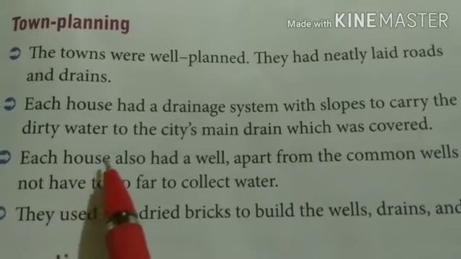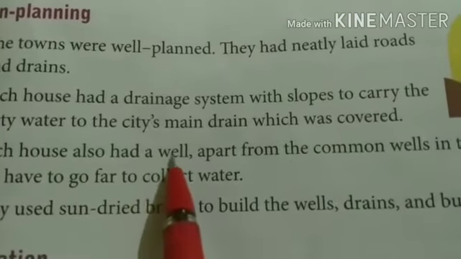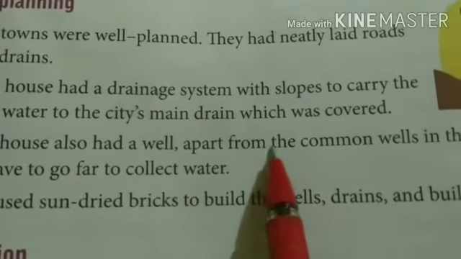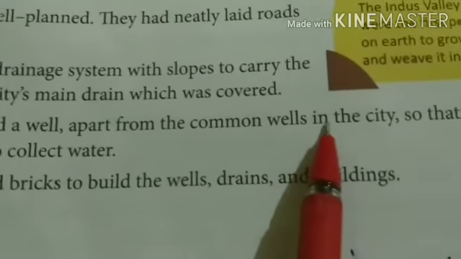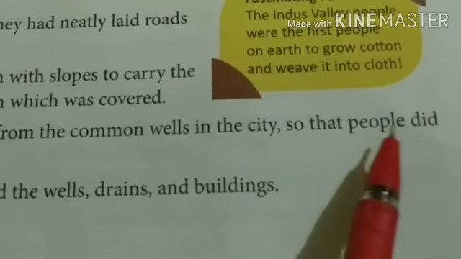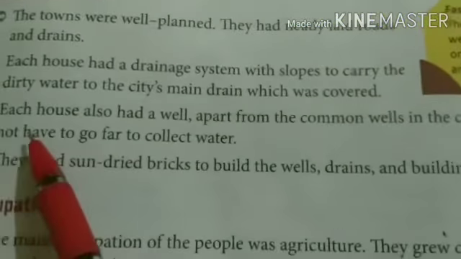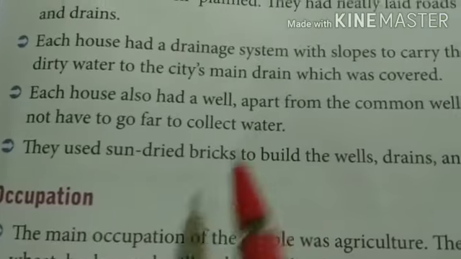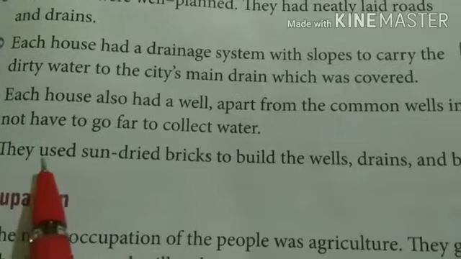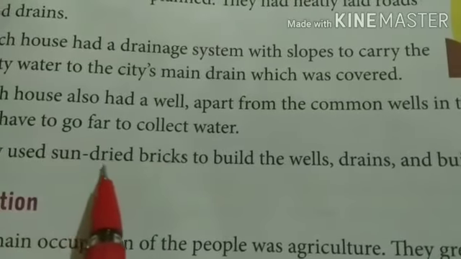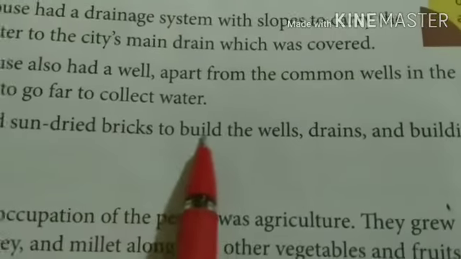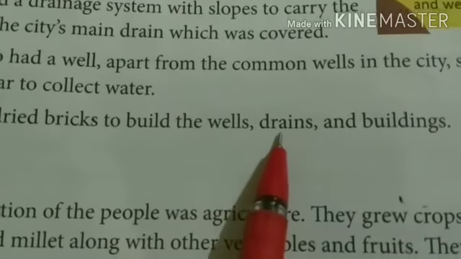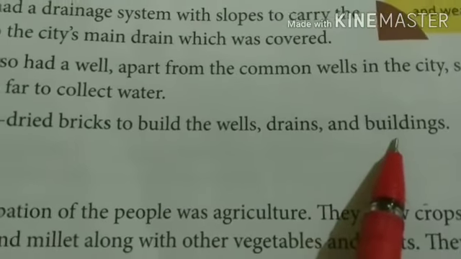Each house also had a well apart from the common well in the city, so that people did not have to go far to collect water. They used sun-dried bricks to build the wells, drains and buildings.